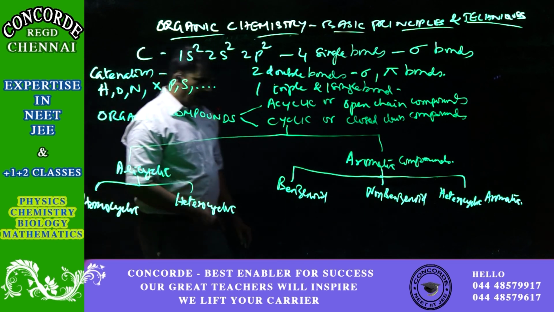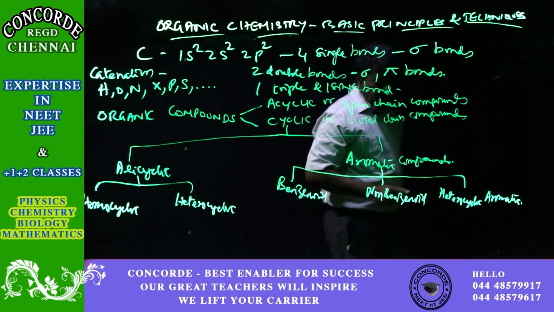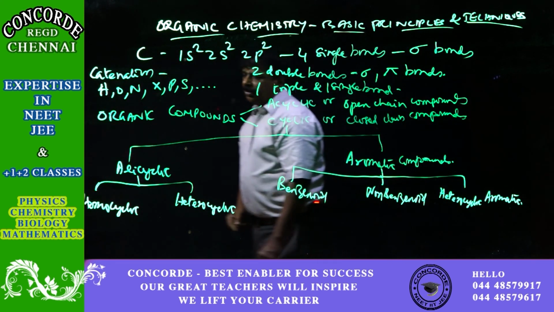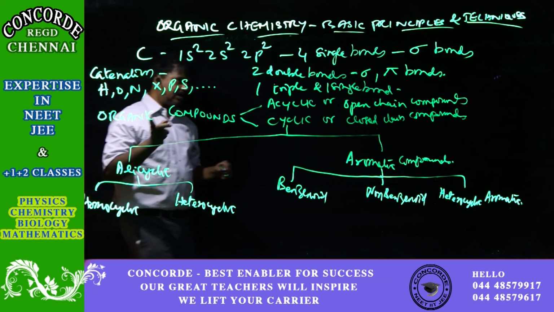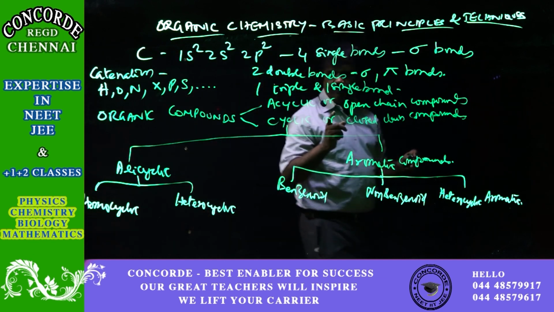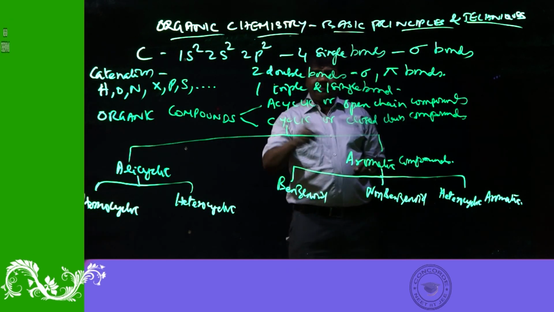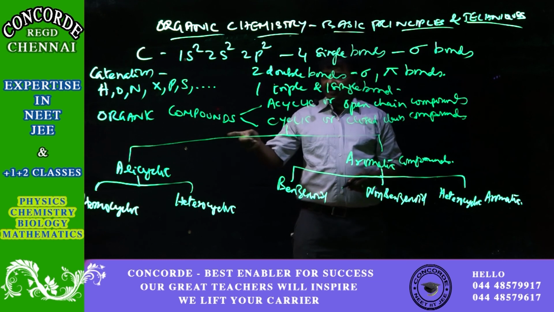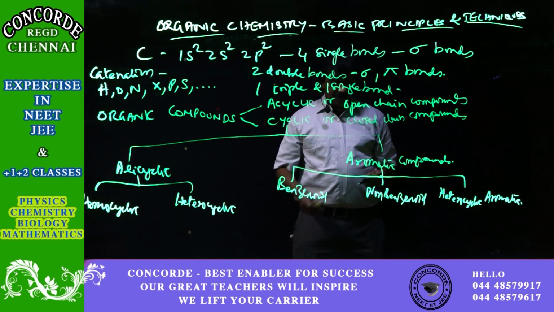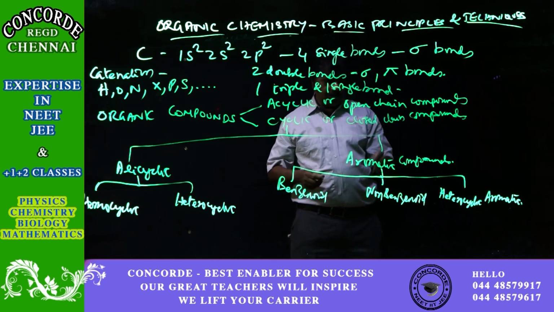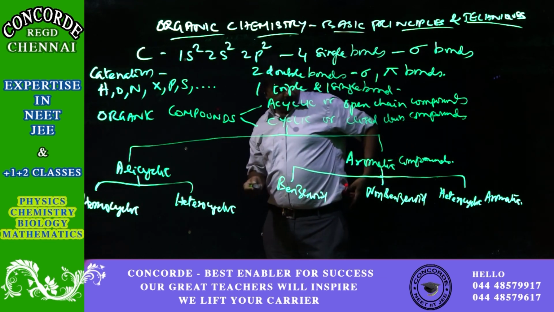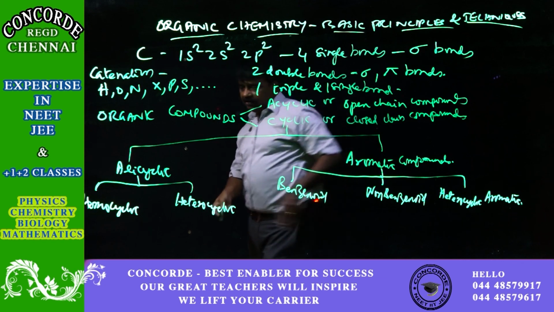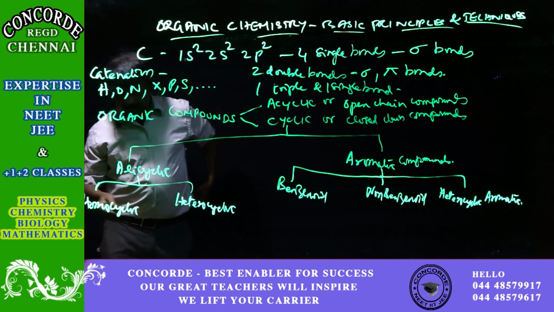Now let us see in detail what we mean by each of these branches. Organic compounds are acyclic or open chain compounds, and cyclic or closed chain compounds. Cyclic compounds can be alicyclic or aromatic. Aromatics are further divided as benzenoid, non-benzenoid, and heterocyclic aromatic compounds. Here alicyclic compounds are homocyclic and heterocyclic.